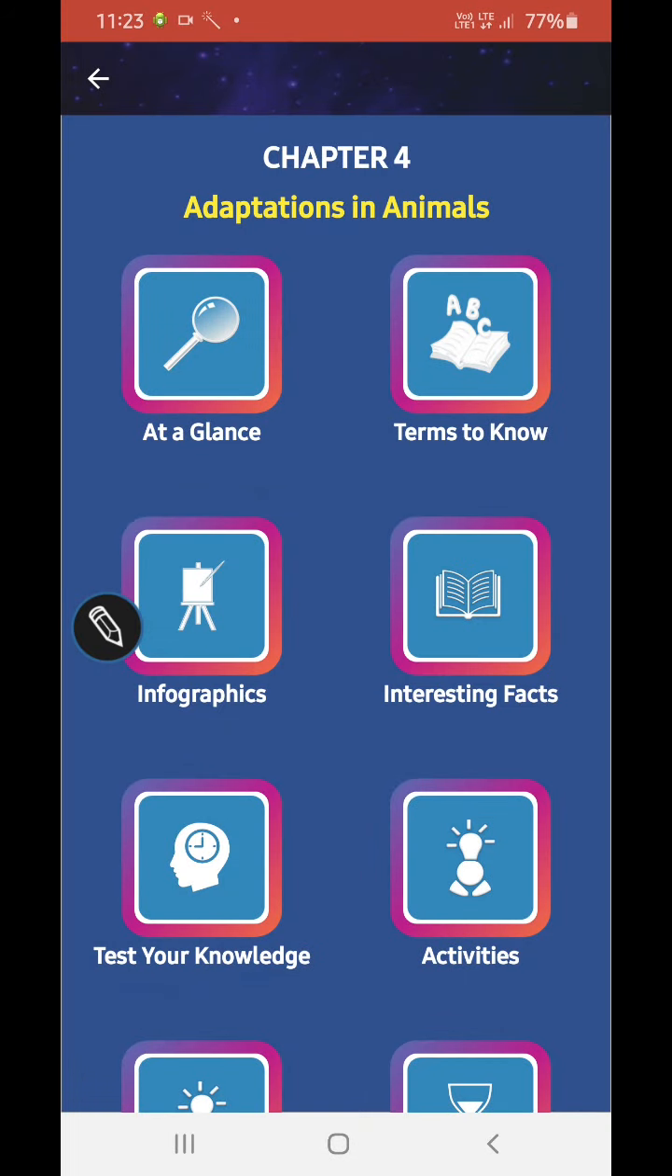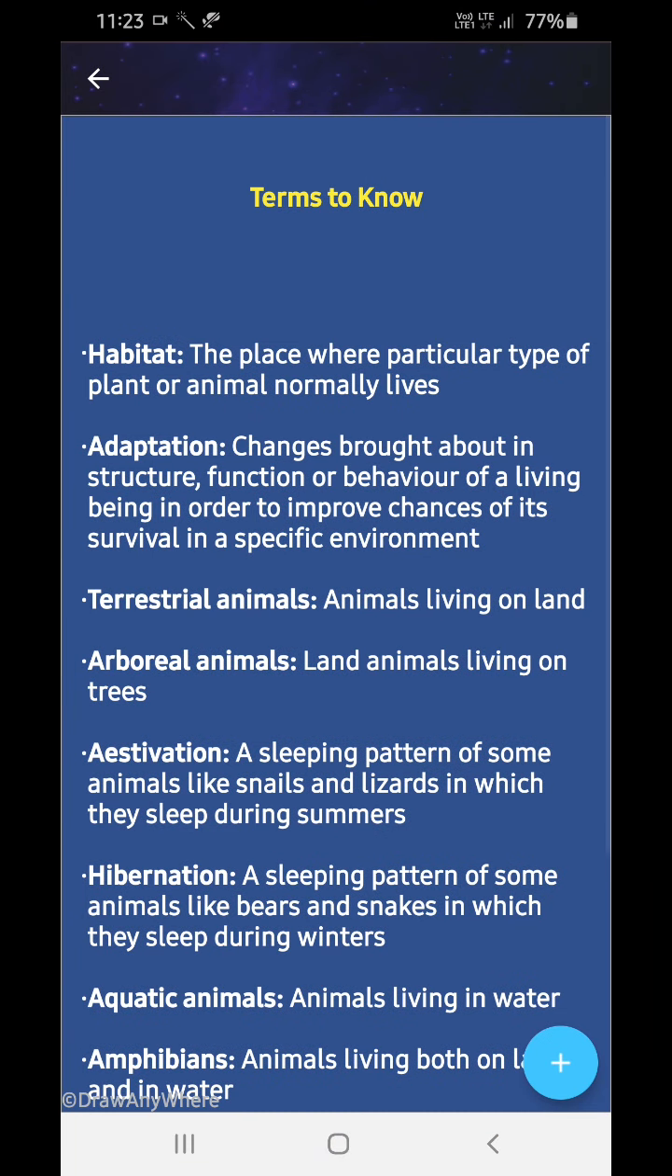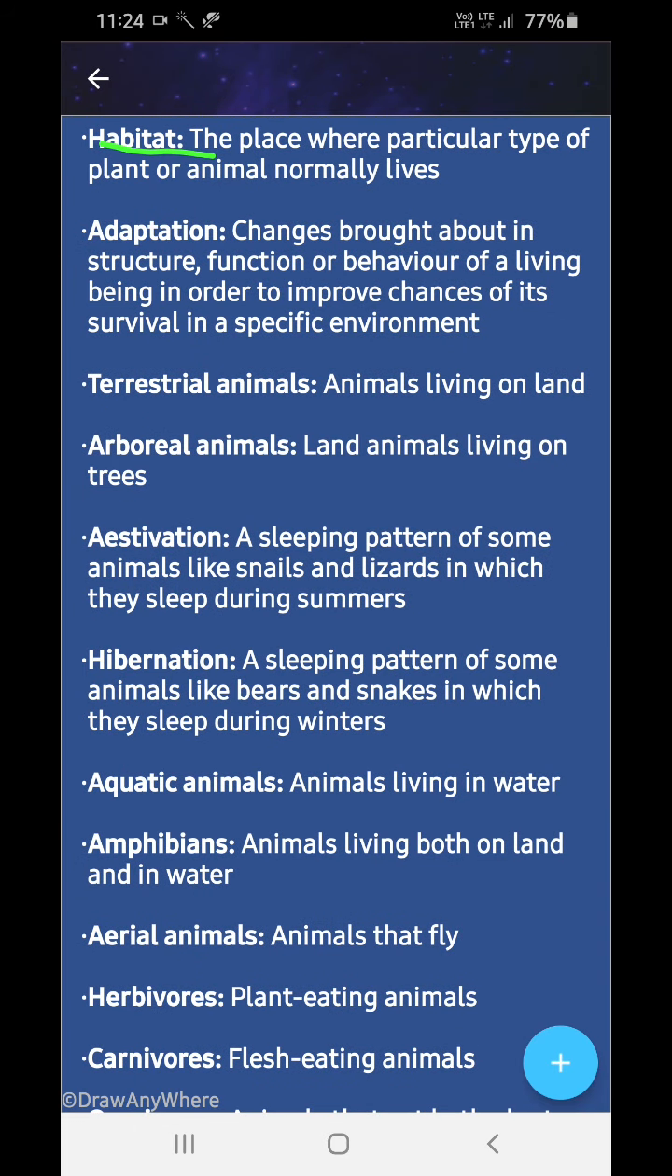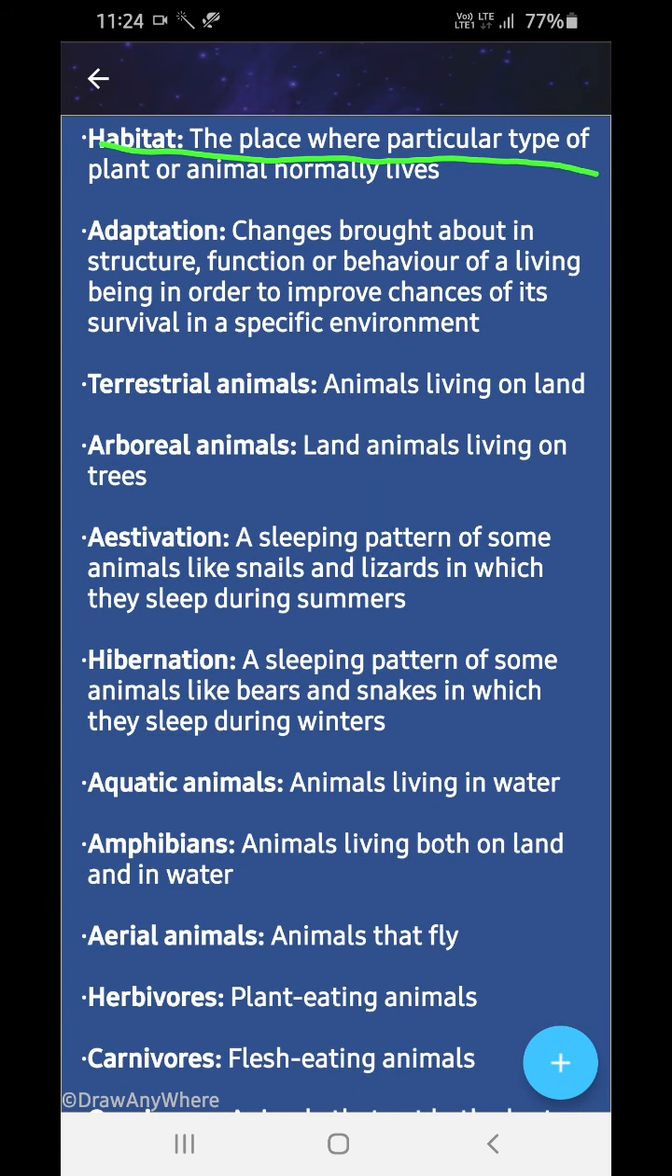Okay, so let's go to the important terms to know. Habitat: the place where a particular type of plant or animal normally lives. It's called the habitat.